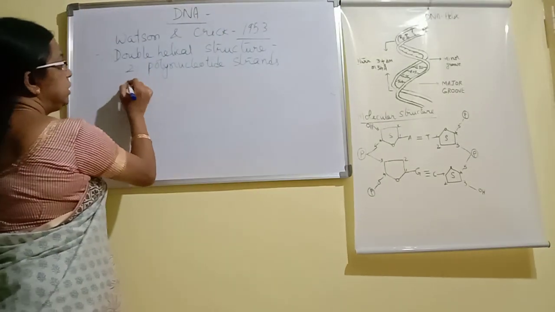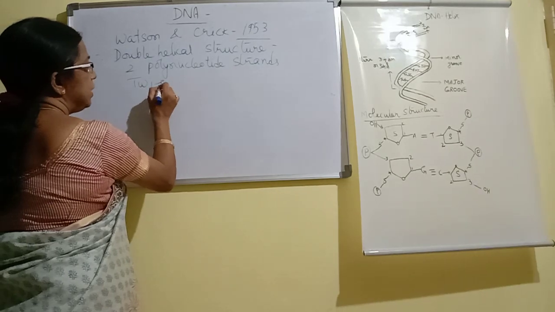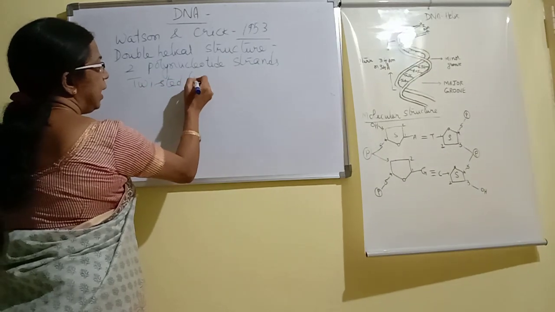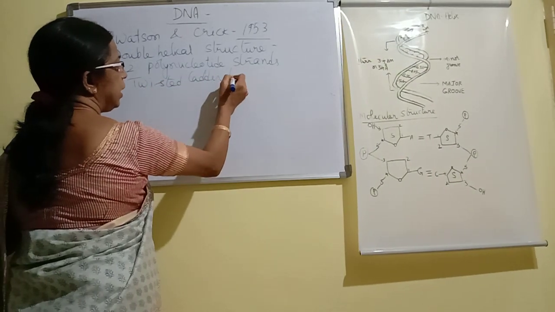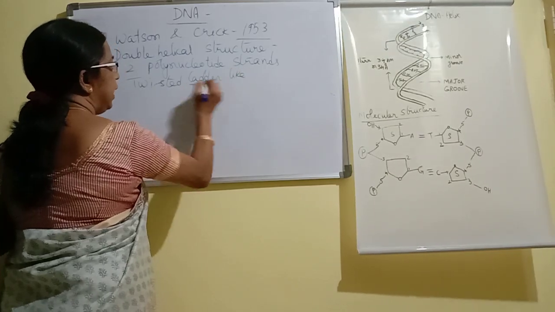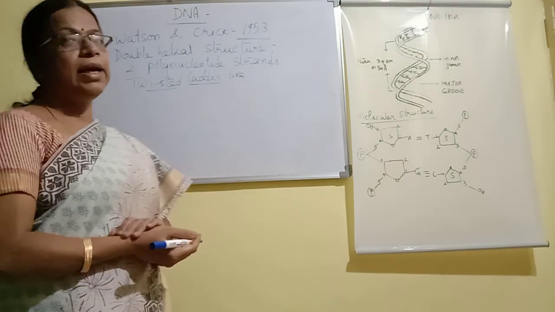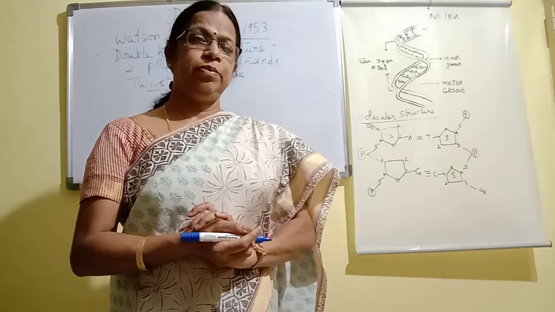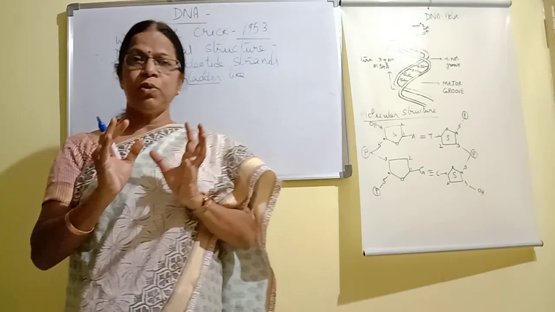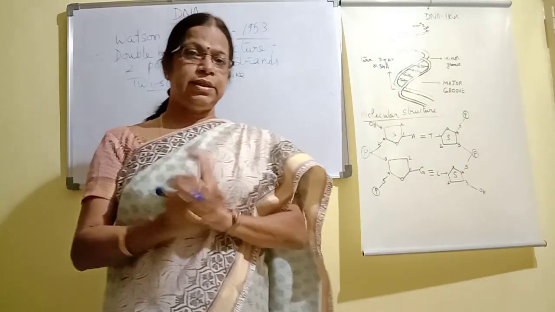He described the structure as a twisted ladder-like structure, which consists of two polynucleotide strands.